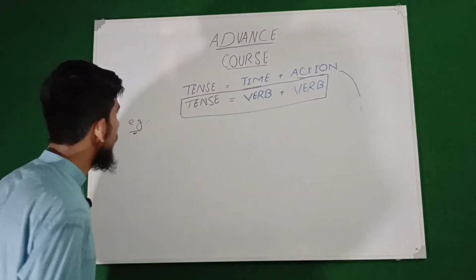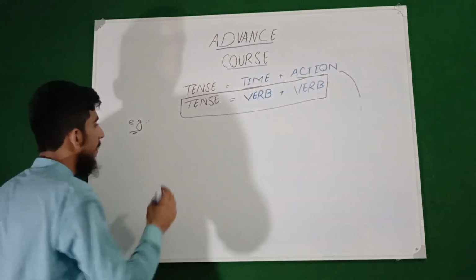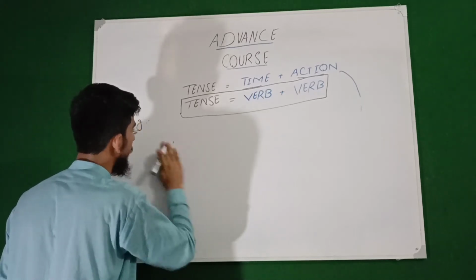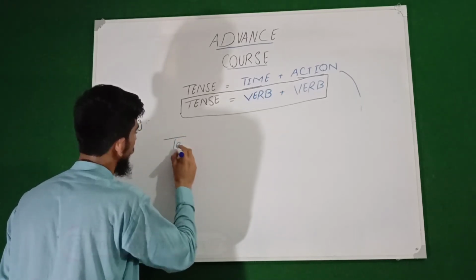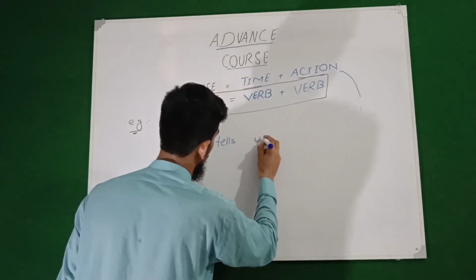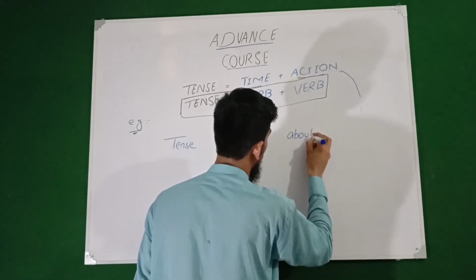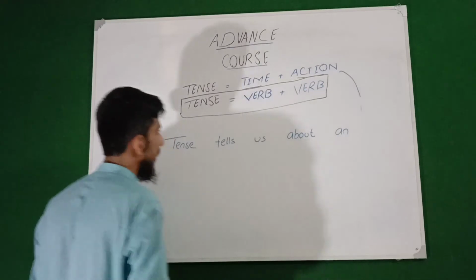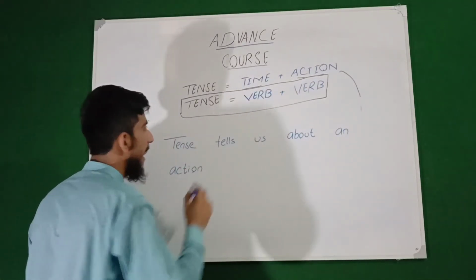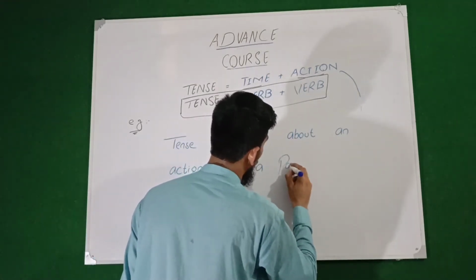Now, what is the tense? According to this formula, we will define tense. Tense tells us about an action at a particular interval of time.